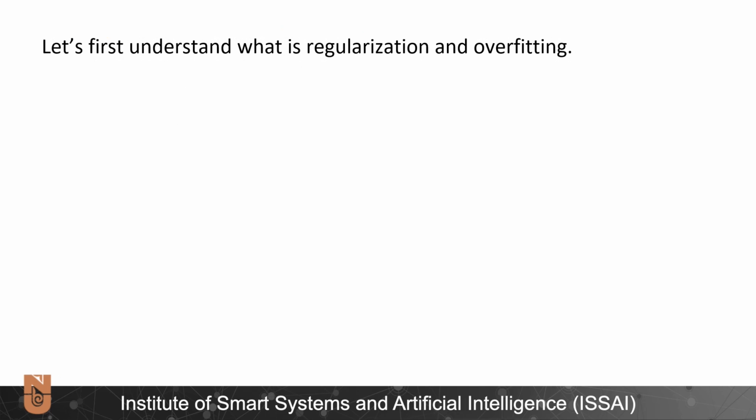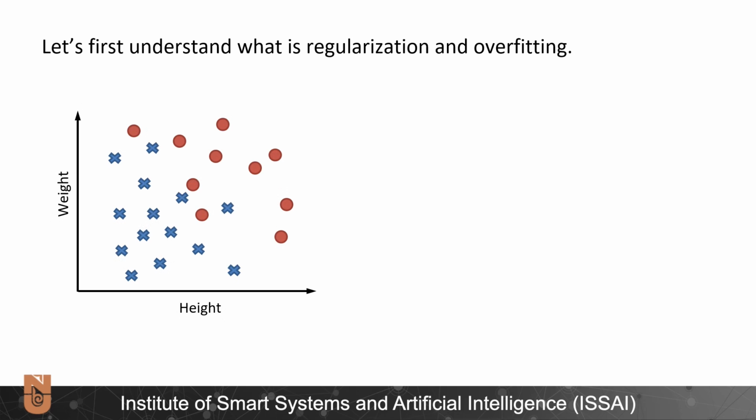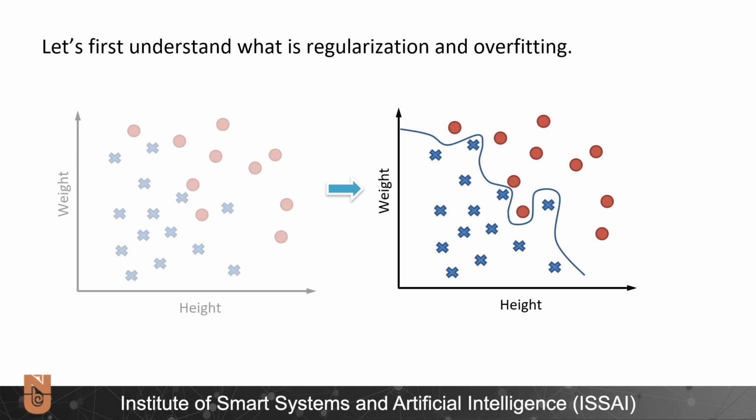Before we start with the explanation of LASSO regression, let's first understand the problem where LASSO regression is usually used as a solution. Let's first understand what regularization and overfitting are. Suppose we are given the data on weight and height of two groups of people, as shown on the graph, and we want to be able to separate and identify the correct group of a particular data sample. The complex line shape shown here accurately separates the groups. But the model here is overfitting the given data and does not generalize well to the unseen data.